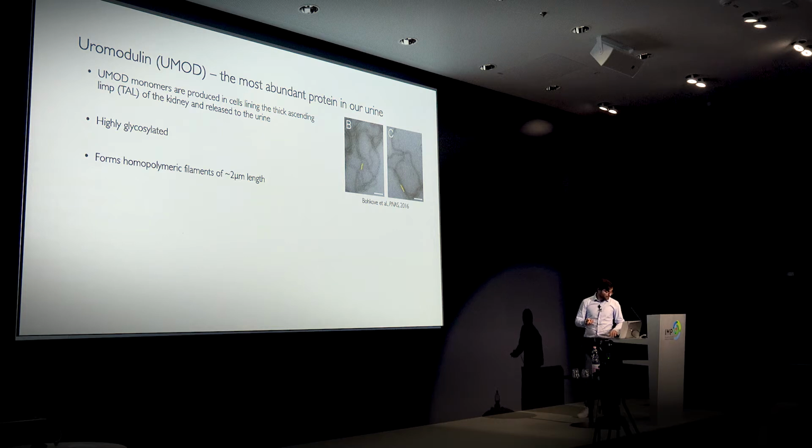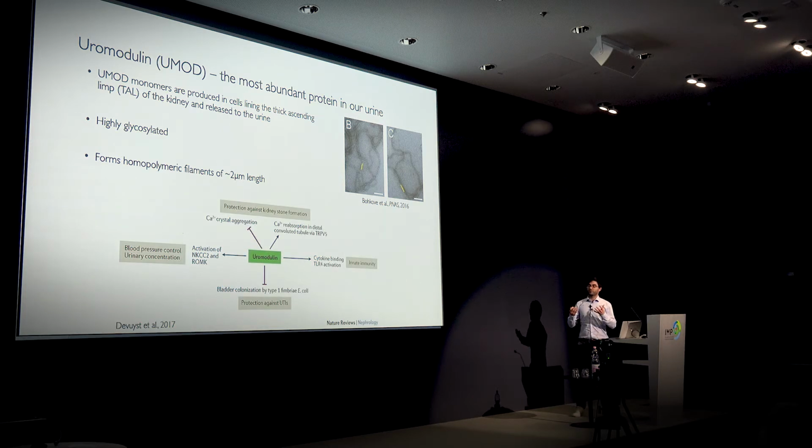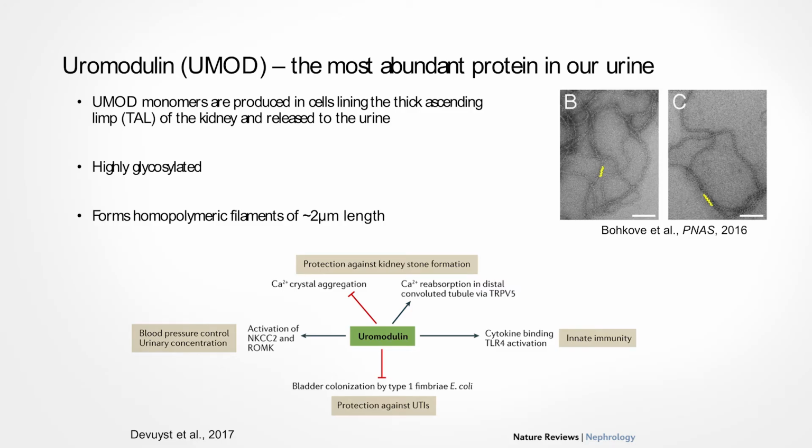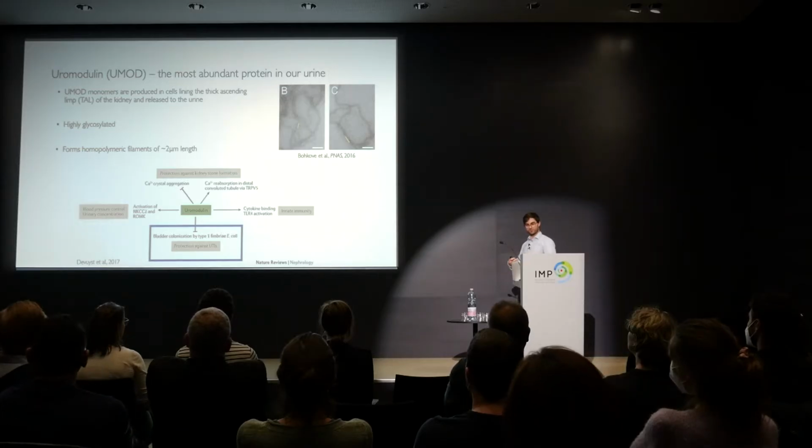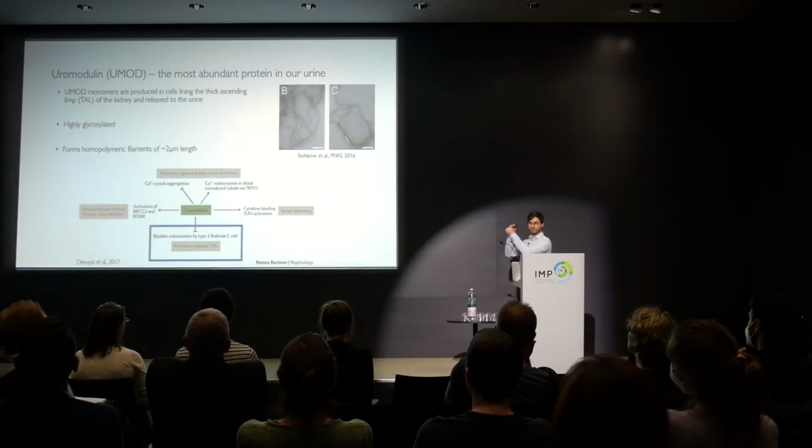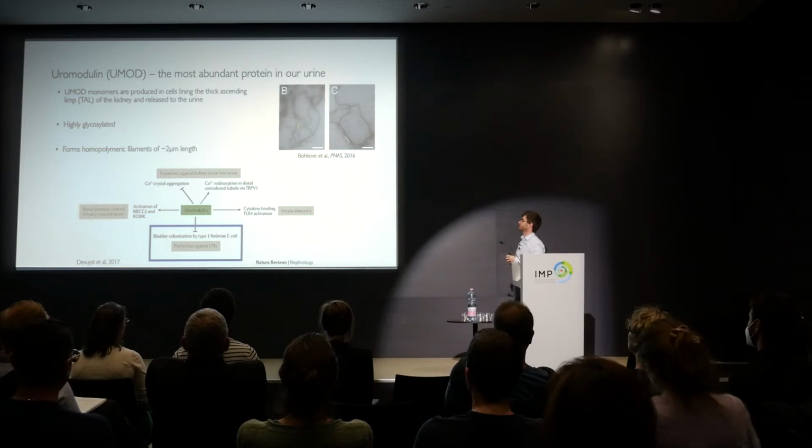In the urine, uromodulin fulfills diverse physiological roles. For example, it protects us against kidney stone formation, and it's involved in the activation of innate immunity. What was quite interesting for us is that it also protects us against urinary tract infection. The idea was that, because it's a highly glycosylated protein, it competes with our uroepithelial cells for the binding of the pili of uropathogenic E. coli. However, the exact mechanism of how this works, and also the three-dimensional structure of uromodulin, was so far unknown.